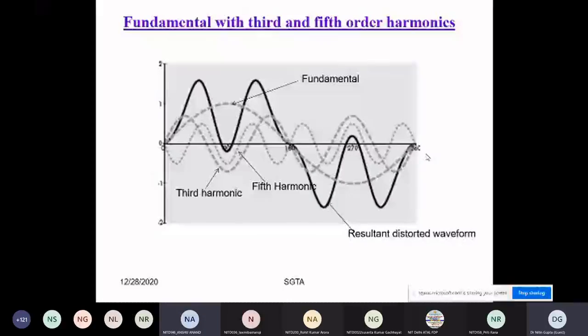If this type of waveform, the resultant one, or this type of waveform, the third one, if I give it to the induction motor, then what impact will there be? The house is open for discussion. Did you get my question?